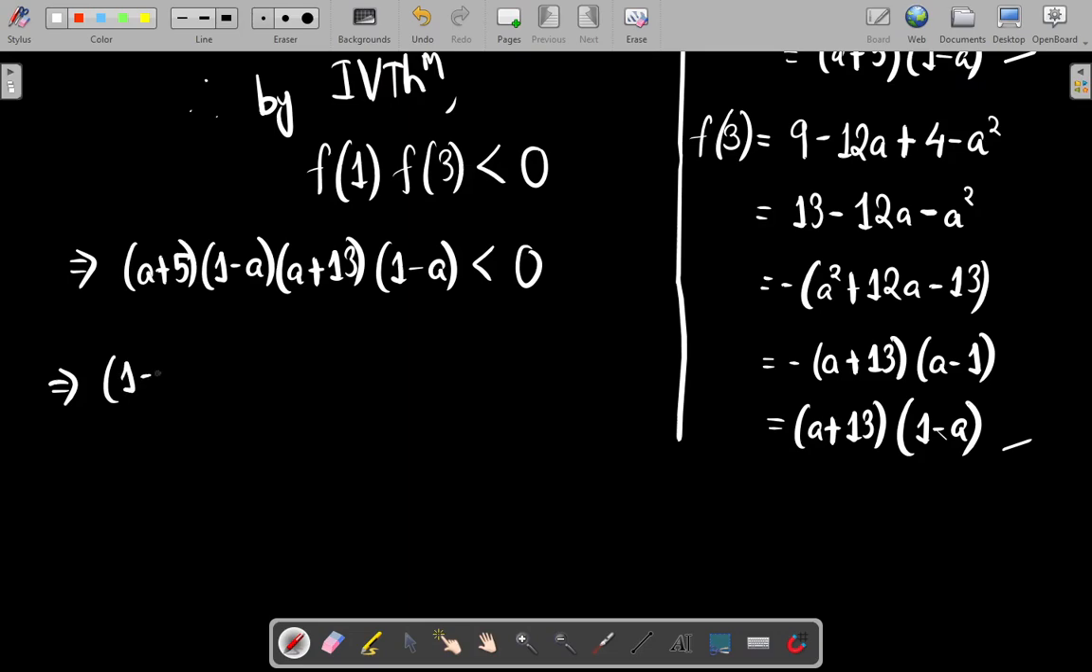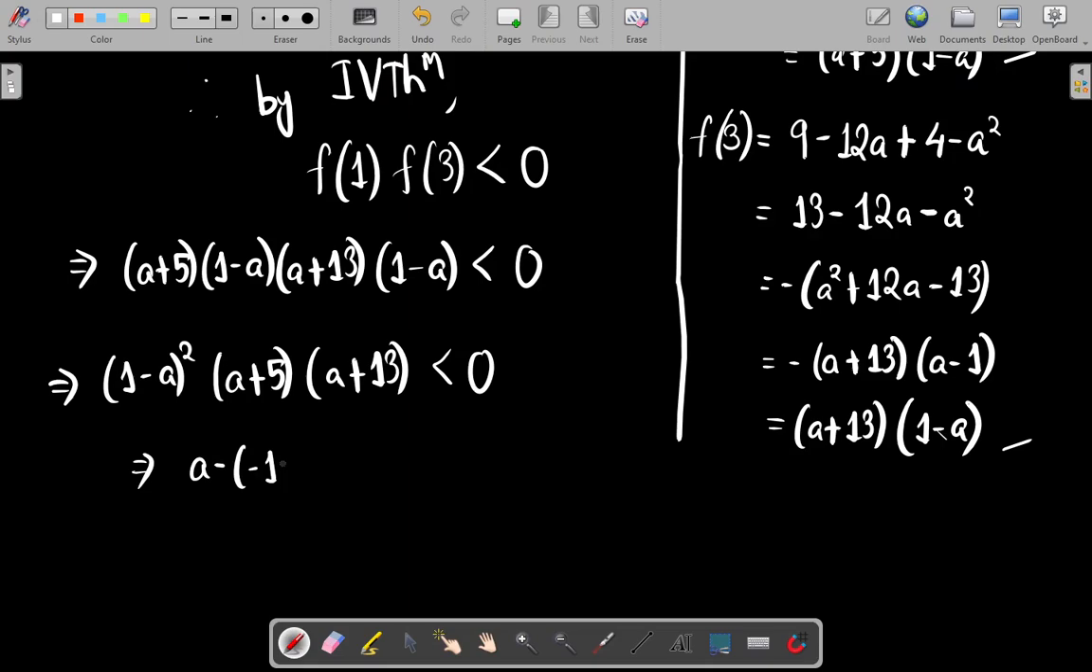So now I get (1 minus a) whole square times (a plus 5) times (a plus 13) is less than 0. Now this first term is always going to be positive, right? This is a whole square, so we can eliminate this. This is always positive. So we have a plus 13. If I write it as a minus of minus 13 times a minus of minus 5, this is less than 0.